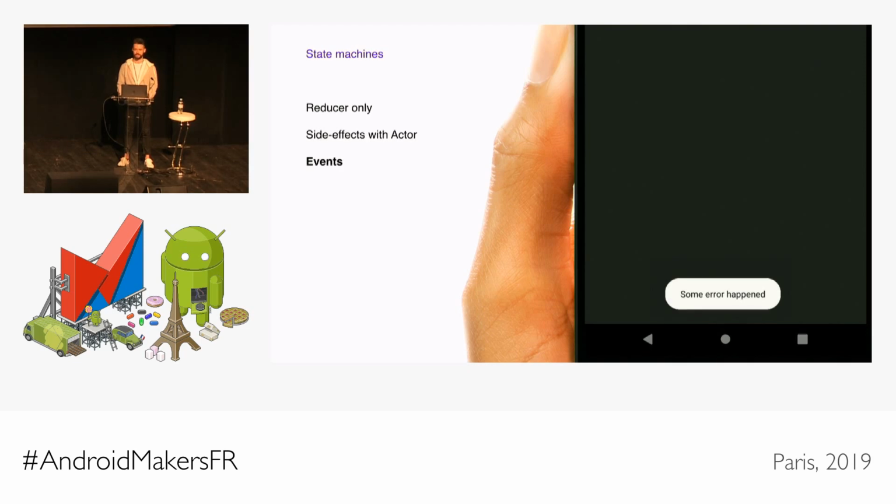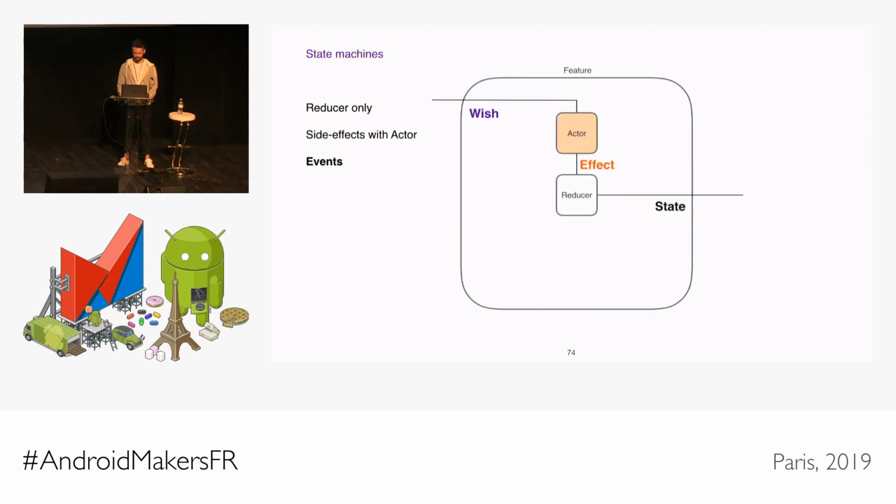Also, what happens if you have multiple subscribers to your feature? Which one should tell the feature to reset the flag? And what if you have more than one of them doing that? Can it result in, let's say, race conditions? That's also not cool. The key point to realize here is that the state is not a good place to store something that is transient by nature.